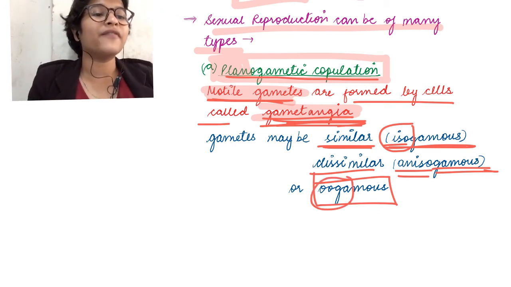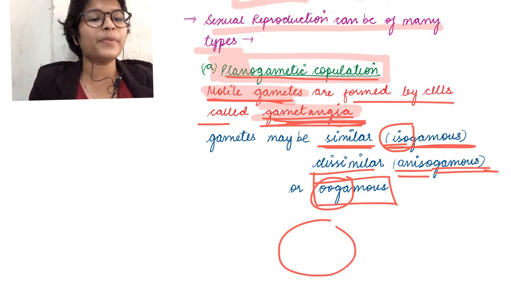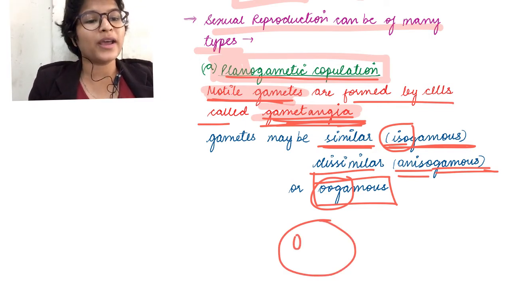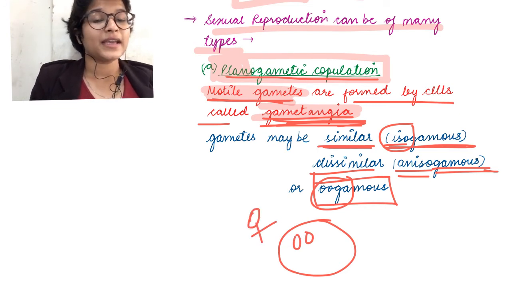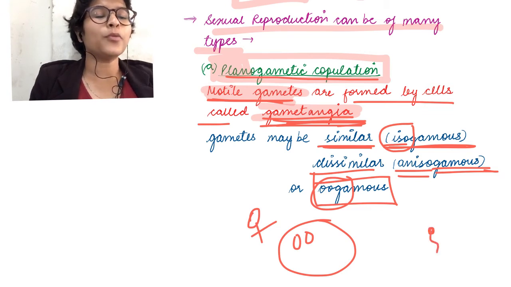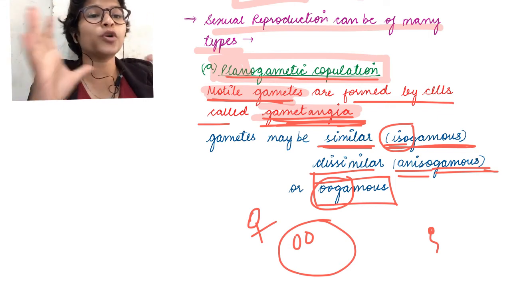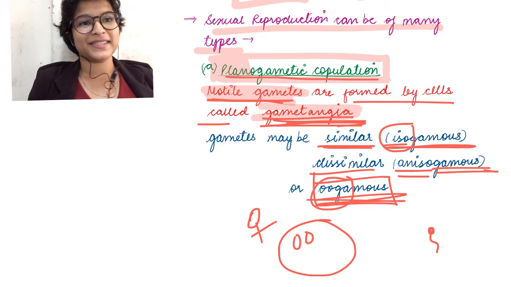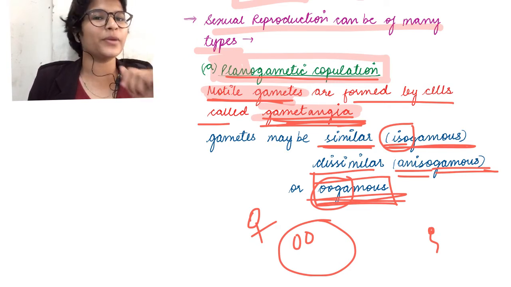Oogamous means one of the gametes is very big, immotile, with a lot of stored food, and this is called the oogamete, or the female gamete. And the male gamete in comparison is very small, usually motile with one or more flagella or cilia. So this mode of reproduction in which the gametes are so different is called oogamous, with the presence of an oogamete.